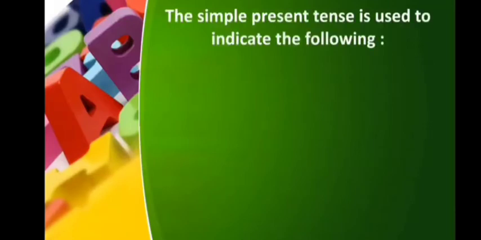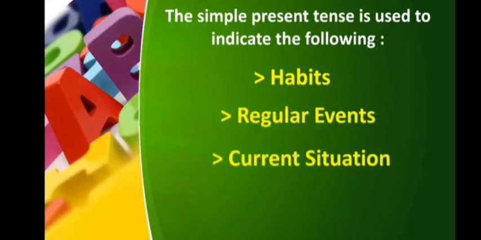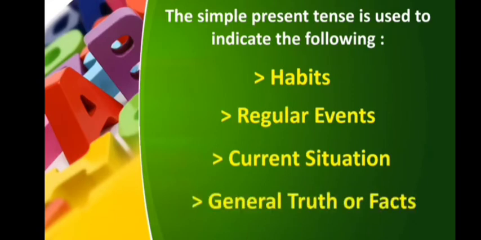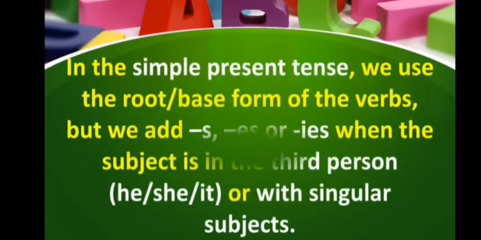Now we will revise the simple present tense. The simple present tense is used to indicate the following: habits, regular events, current situation, general truth or facts. In the simple present tense, we use the root or base form of the verbs, but we add s, es or ies when the subject is in the third person, he, she, it, or with singular subjects.